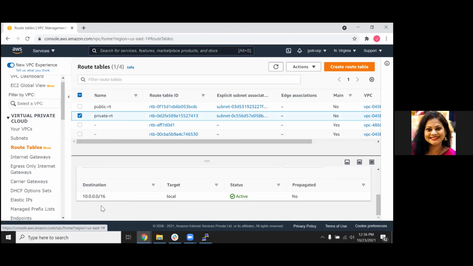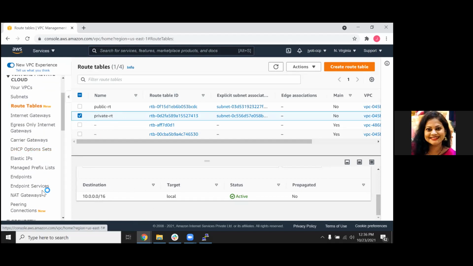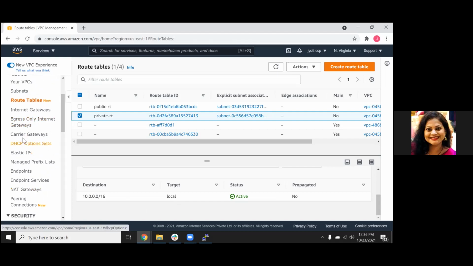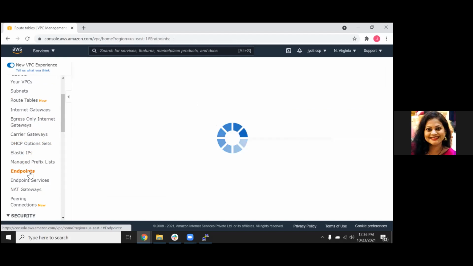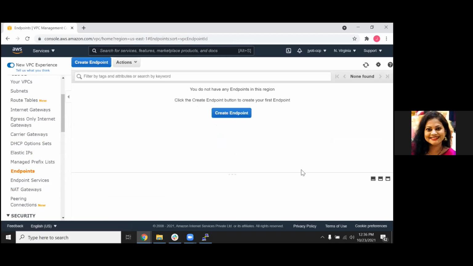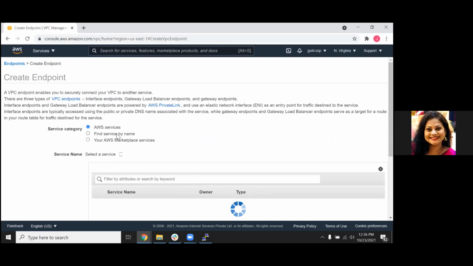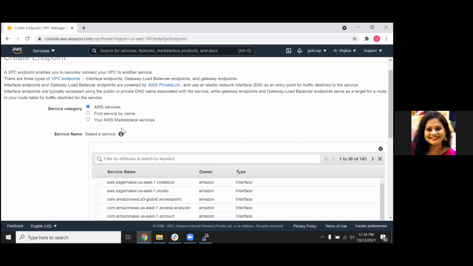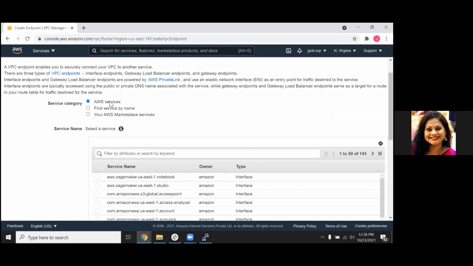Now if I want to connect to S3, I need to create an endpoint. Once I create an endpoint, I'll again show you this route table and you'll see there would be an association. So how do you create an endpoint? Again, search for VPC. At the left, you will see Endpoints. Create endpoint. AWS services. We are creating the endpoint for AWS services.